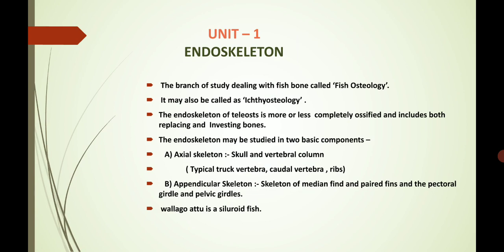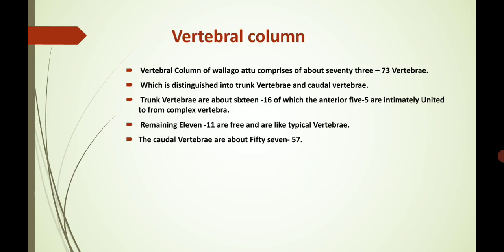Wallago attu is a siluroid fish. As you know, Wallago attu is a siluroid fish, and its body is scaleless, without scales. Next is the vertebral column. In this topic we only study the axial skeleton, and in the axial skeleton the caudal vertebrae, trunk vertebrae and the ribs, which are part of the vertebral column.